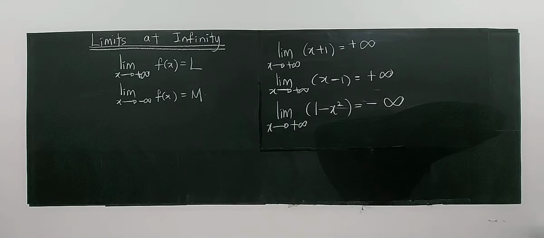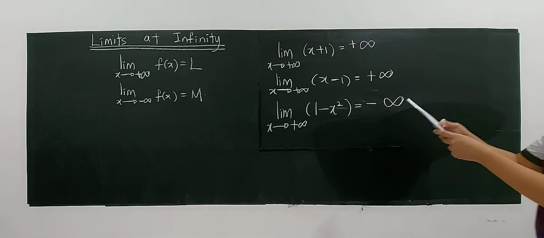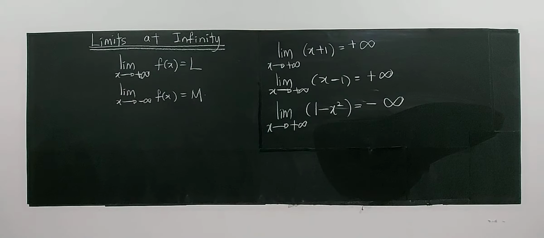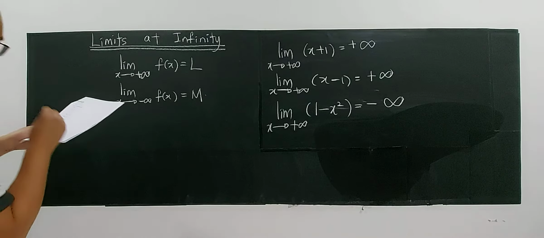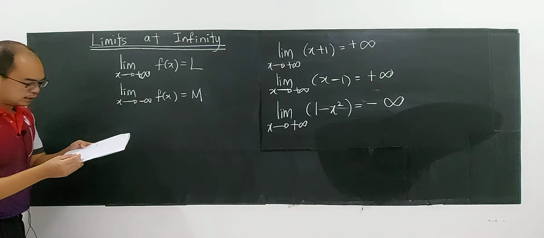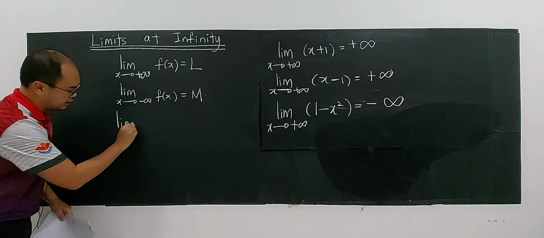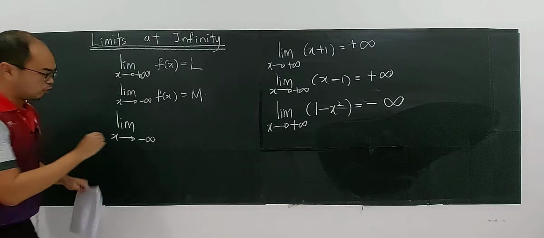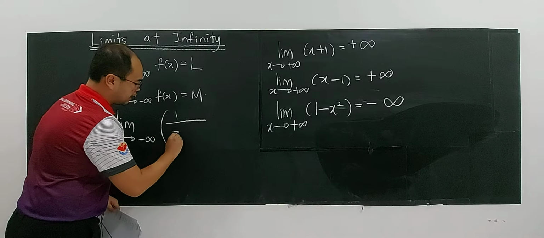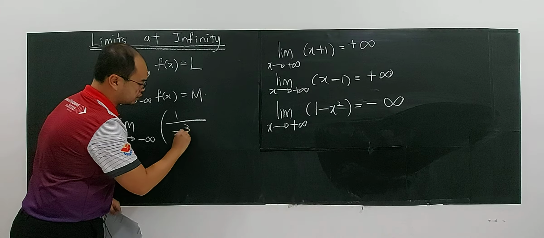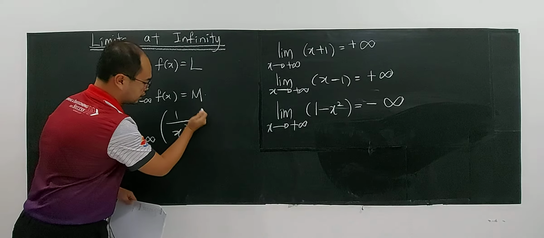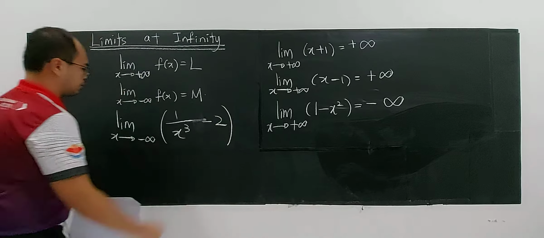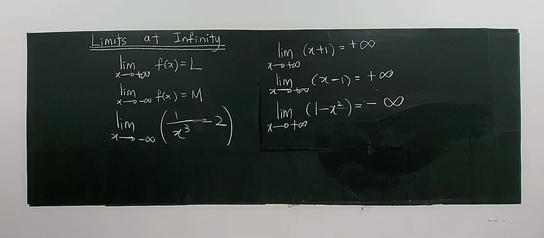So now, if I have this type of case, you jot down whatever I tell you now. If I have the limit as x approaching negative infinity, for example, of 1 over x to the power of 3, minus 2.